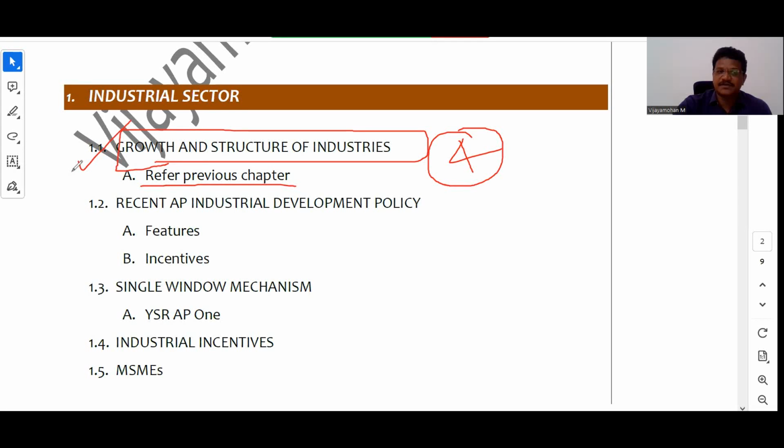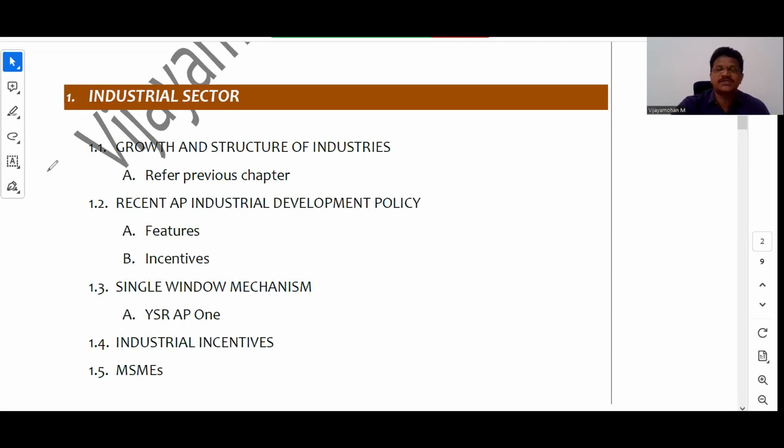And just to remind you, in this particular subtopic we need to concentrate on the growth rate of industries in the previous 4 or 5 years. How much is industry contributing to the total GVA of the state? What are the areas of aberration, meaning the highest growth rate or the lowest growth rate? So in this aspect we need to read.